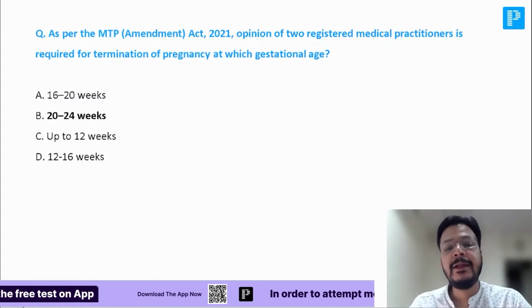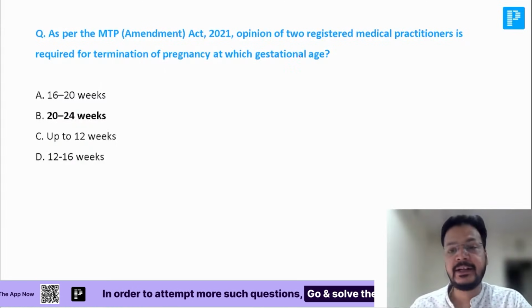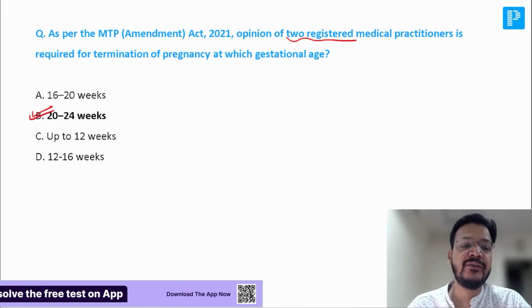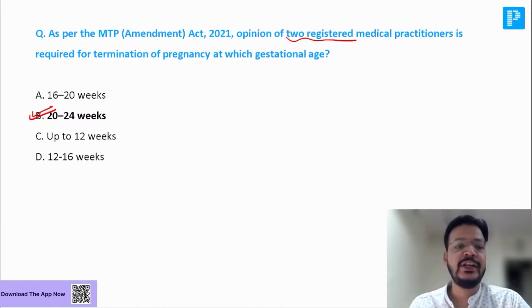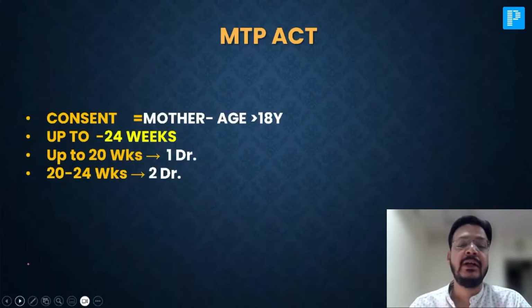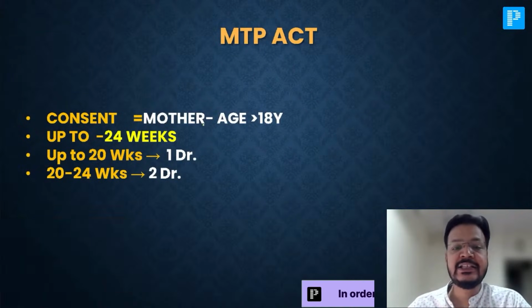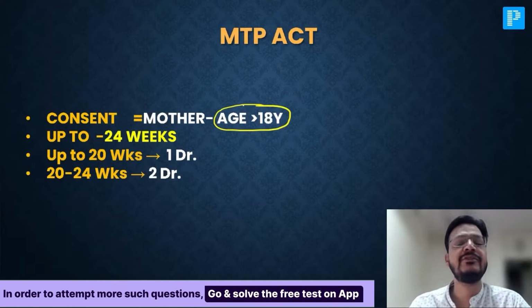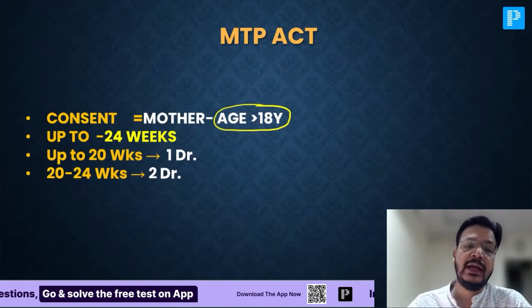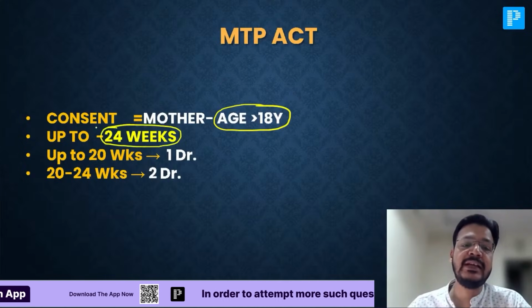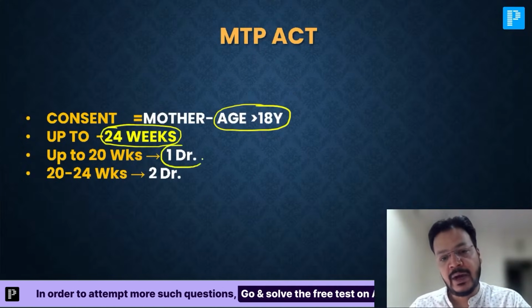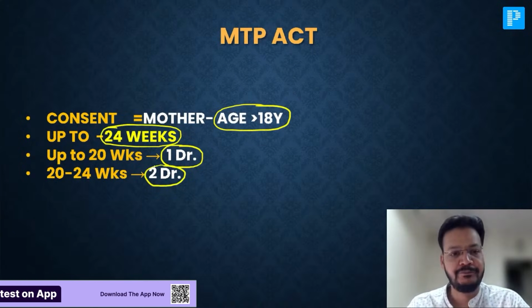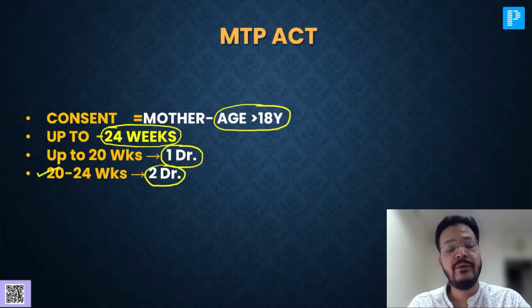Sir, in MTP Act, the opinion of two registered medical practitioners is required for termination of pregnancy at which gestational age? Two is required for the gestational age between 20 to 24 weeks. I'll discuss the MTP Act. Sir, in MTP Act, the consent is required from mother and the age of mother should be above 18. If the age is below 18, we require the consent of legal guardian. MTP is performed up to 24 weeks. Up to 20 weeks, we require one doctor for MTP, and 20 to 24 weeks, we require two doctors for MTP. The question was 20 to 24, we require two doctors.